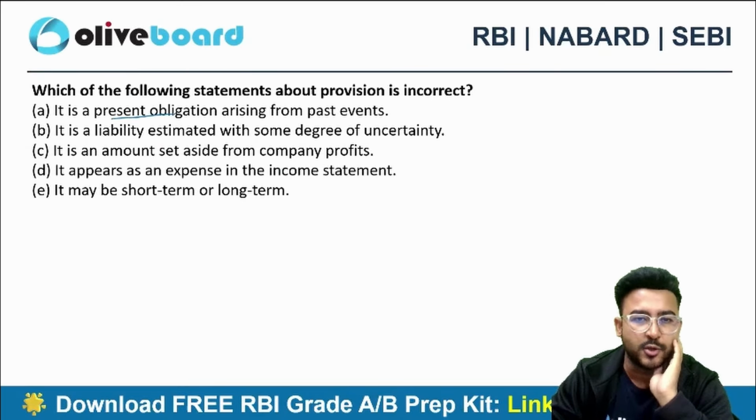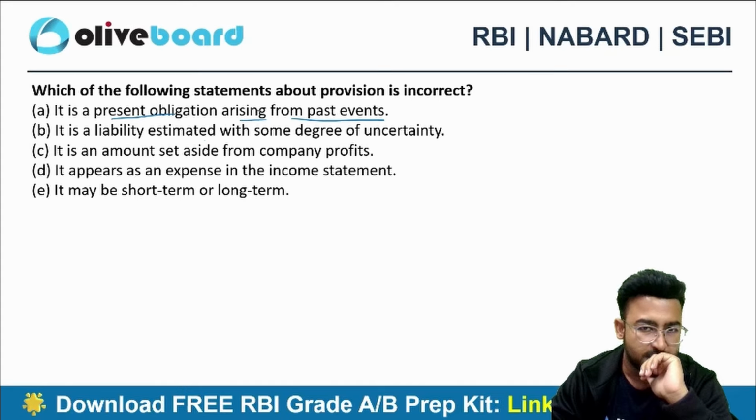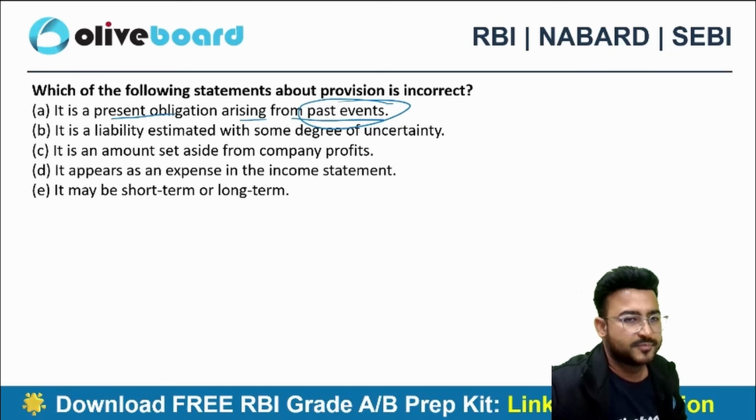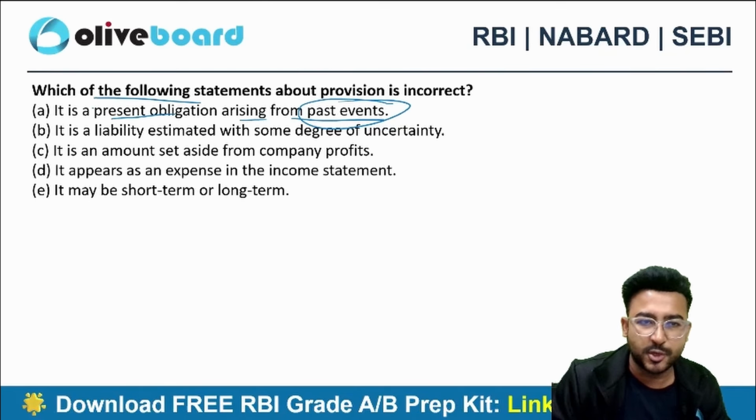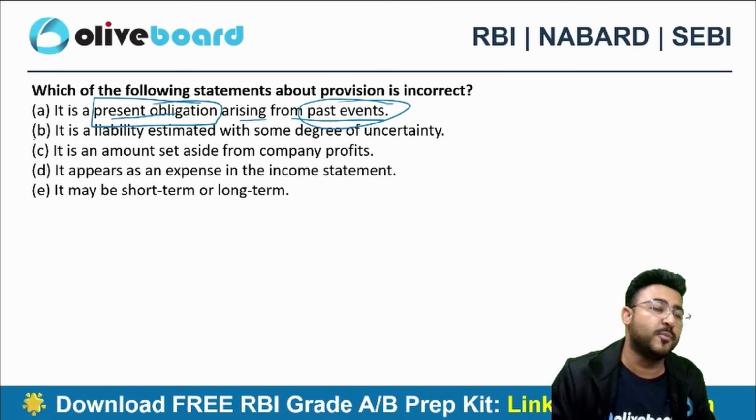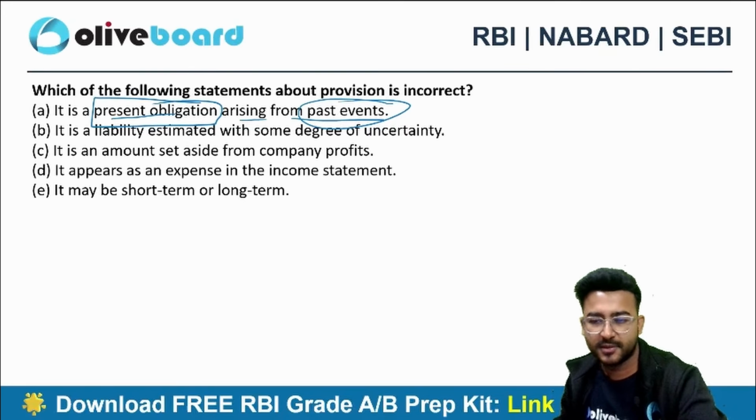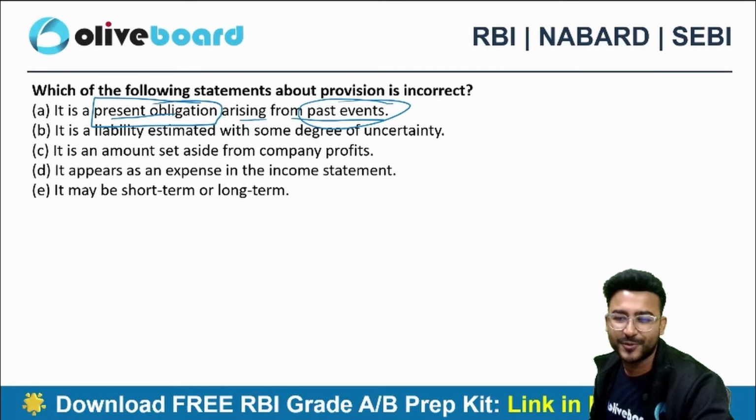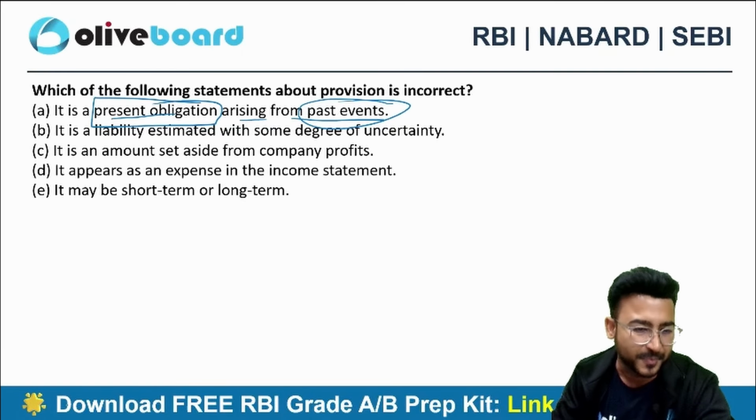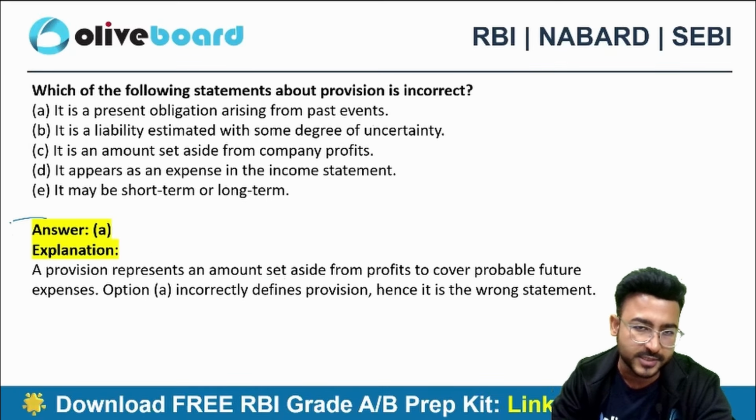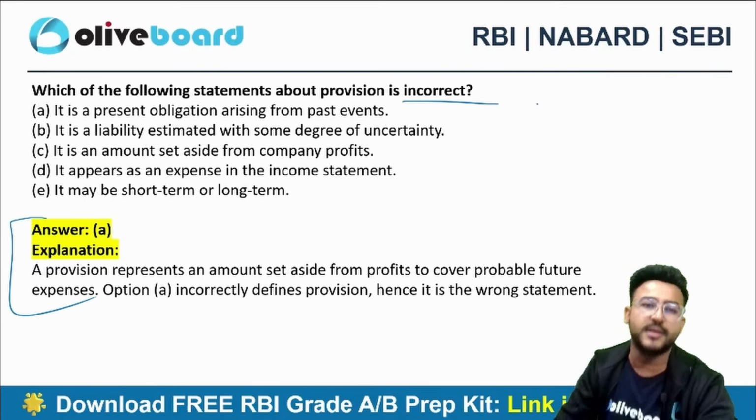It is a present obligation arising from past events. Do you think that we need to create a provision because of past events? And is it really a present obligation? If it is a present obligation, then why even make a provision? Directly treat it as a liability. Why would you make a provision if it is a present obligation? This statement is not correct. Option A is the correct choice here, because I have to identify the incorrect statement.